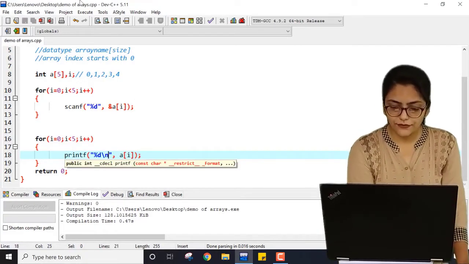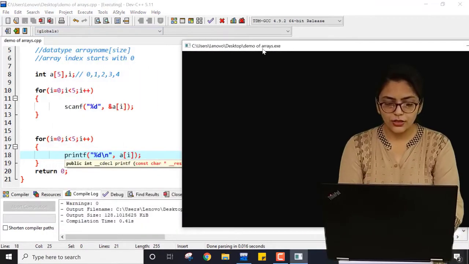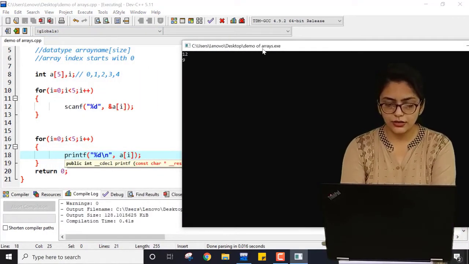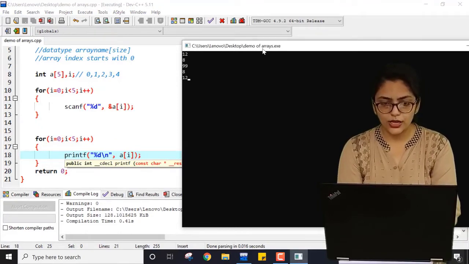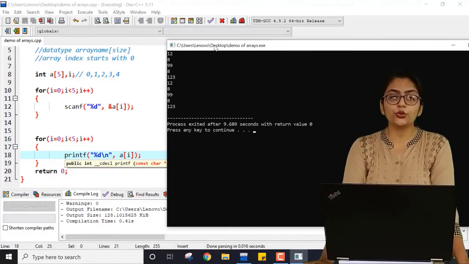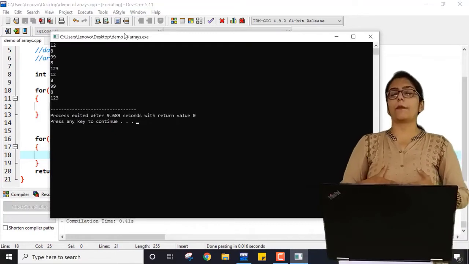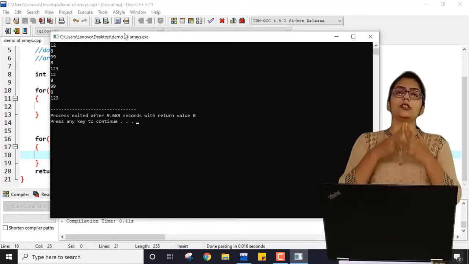If I just hit F11, 4, 8, 8, 9, 12 is printed. So different values are printed. And this is all about the single dimensional array.